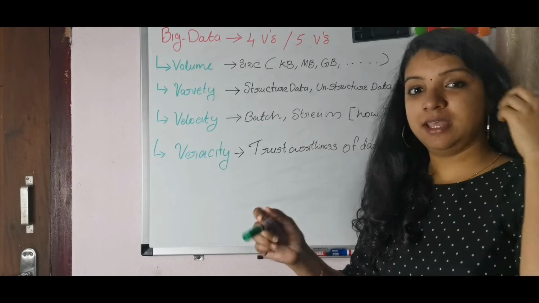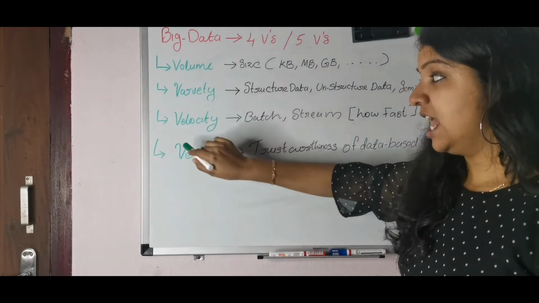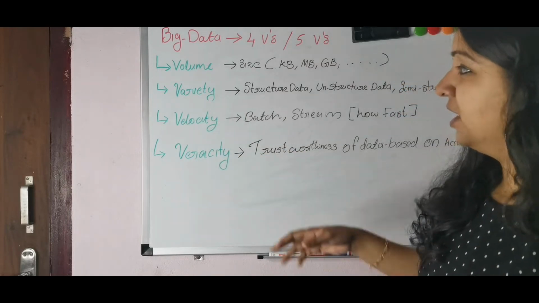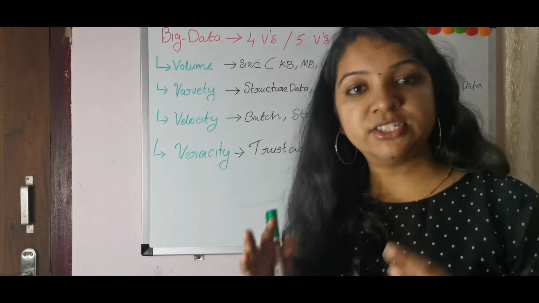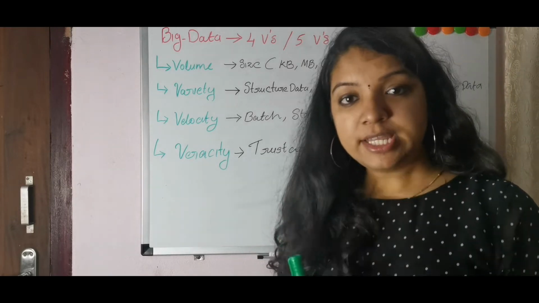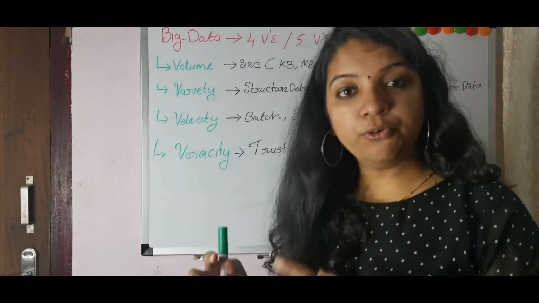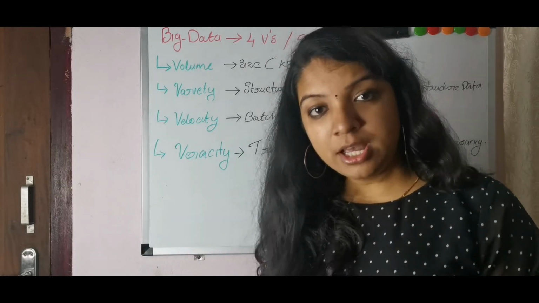So these are the things: volume, variety, velocity and veracity. One more thing that I will tell you. Volume means a huge volume of data is generated, but we need a specified amount of volume to process or to fulfill our requirement.